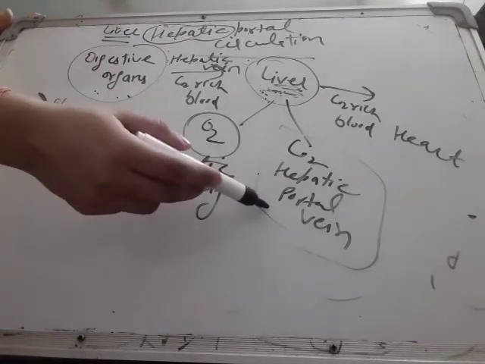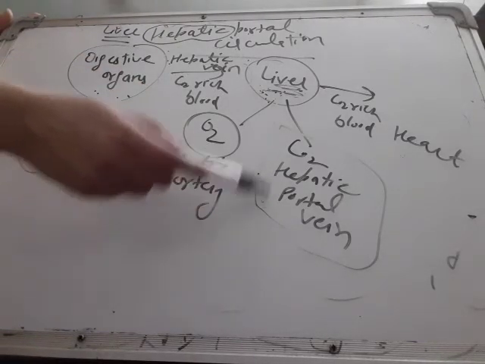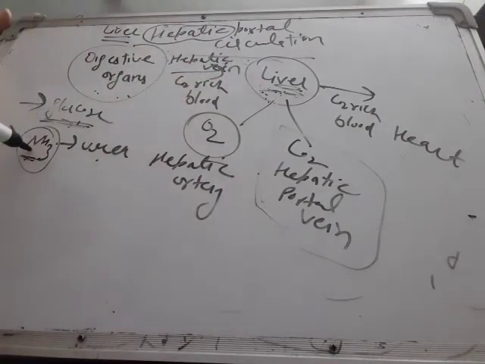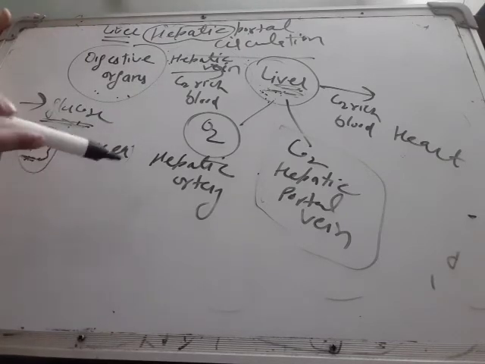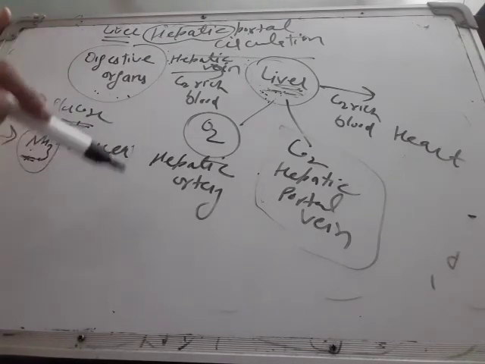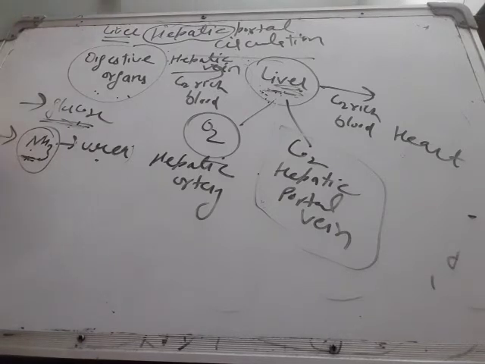Then when the hepatic portal vein brings impure blood to the liver, inside the liver this ammonia is converted to urea. Later, when blood from the liver containing urea reaches the kidney, the kidneys remove urea out of the body. This is another advantage.